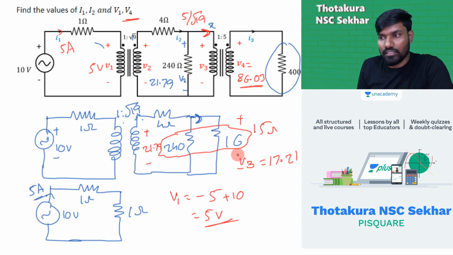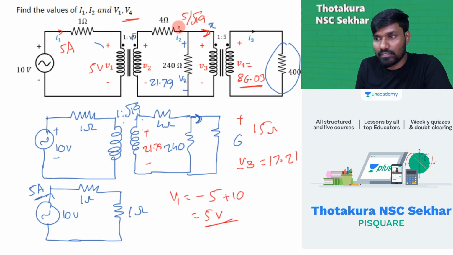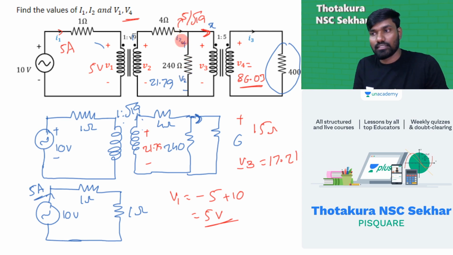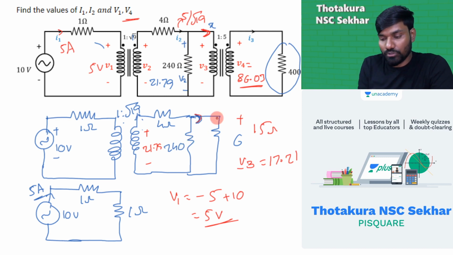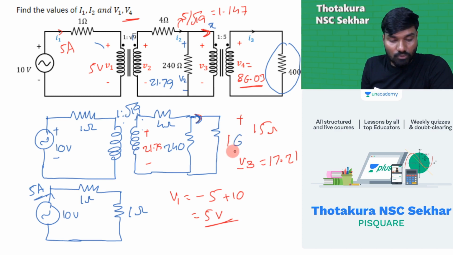If you want to do that, let's cross check. Here we got 5. This current is 5 by root 19. I want this current. Current division rule. 5 by root 19 is how much? 1.147. 1.147 is dividing into these two. 1.147 divided by 240 plus 16. It's supposed to be 16, right? And 16. I'm just applying current division rule to find this current.